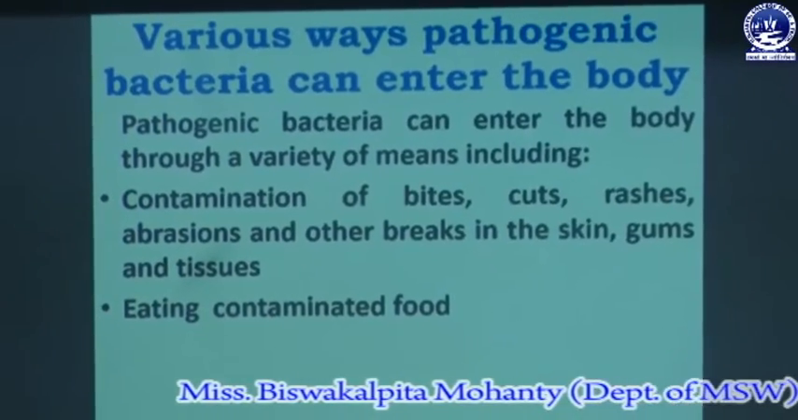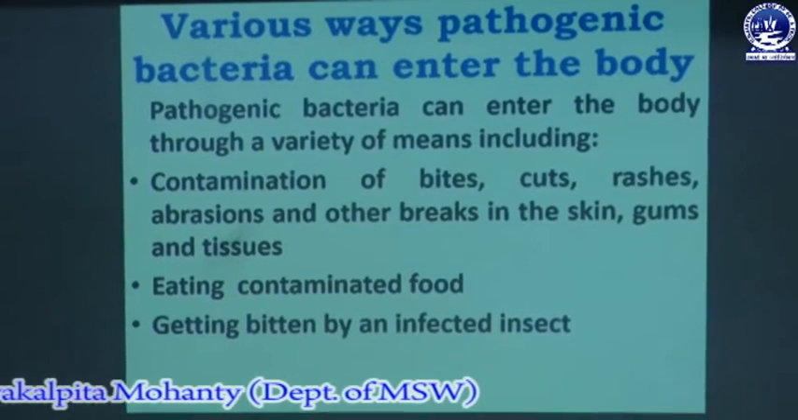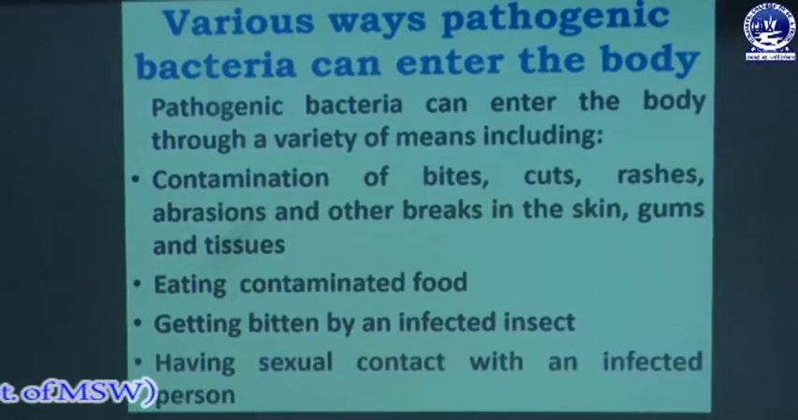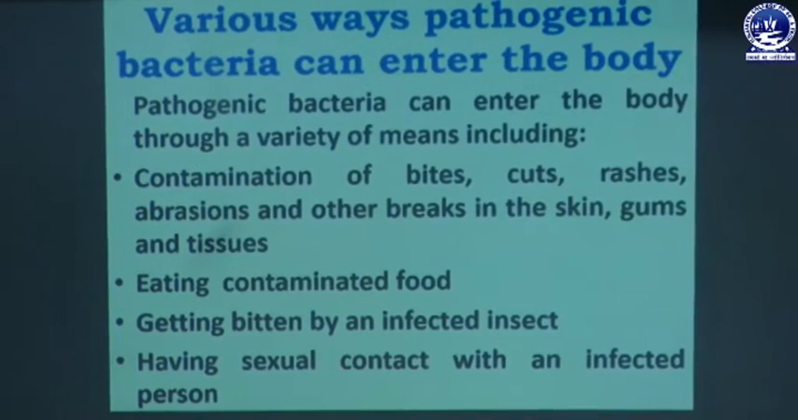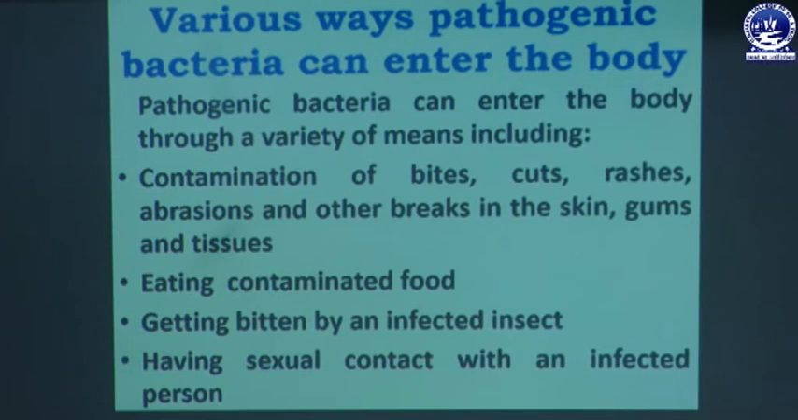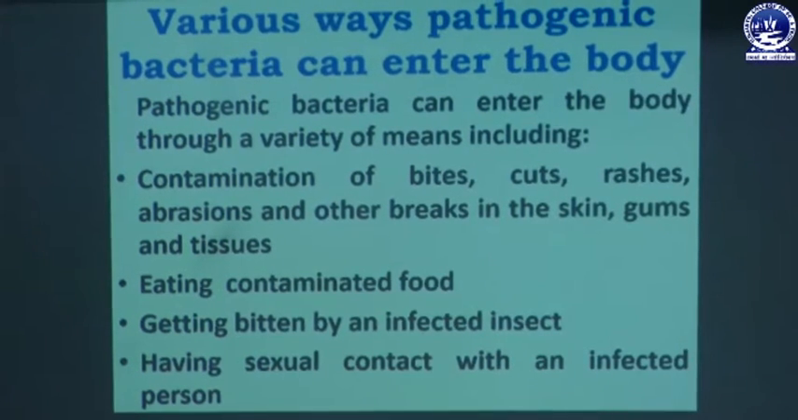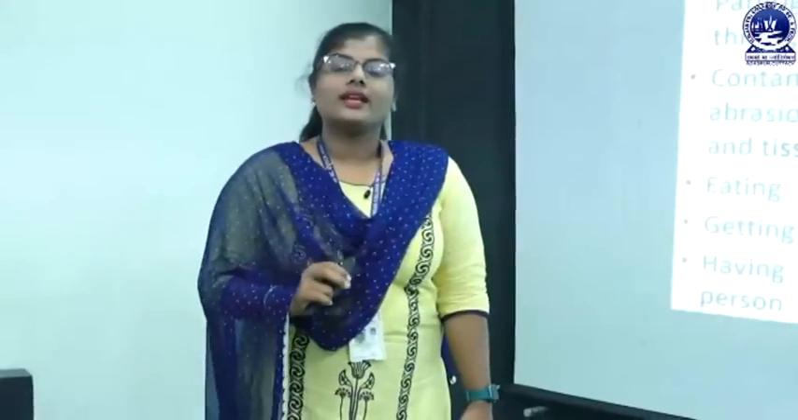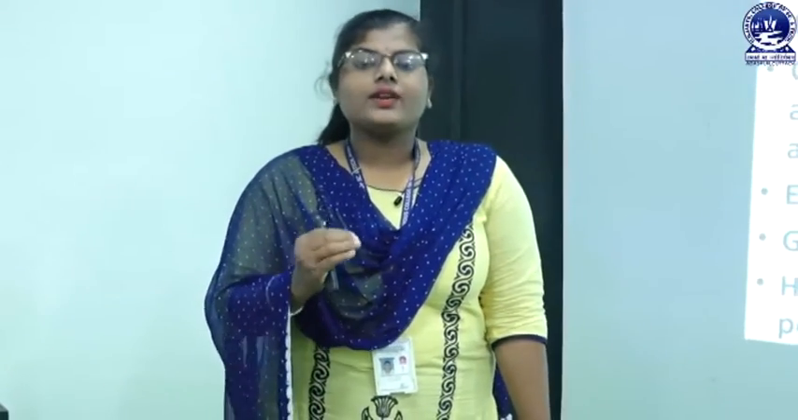Eating contaminated food, getting bitten by an infected insect and having sexual contact with an infected person. If we take food that is contaminated with any type of bacteria, and when we are taking food or drinking water, then we have to use neat and clean utensils, and we have to keep the environment very neat, clean and hygienic, through which we can prevent the bacteria.